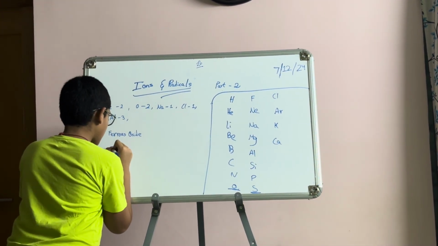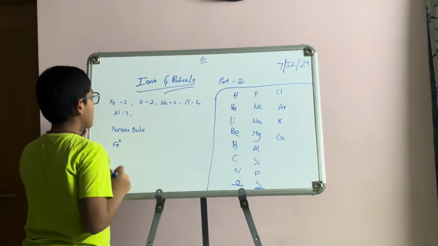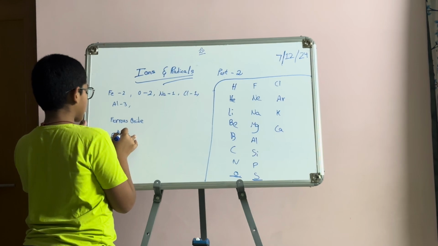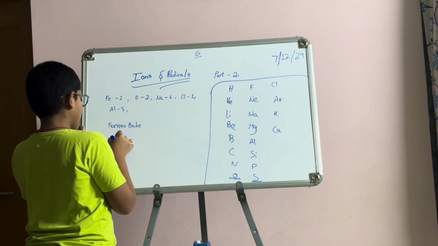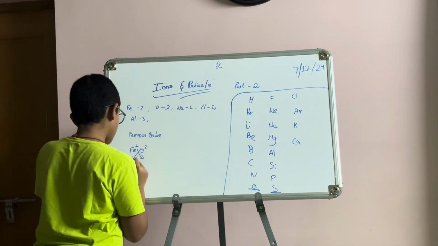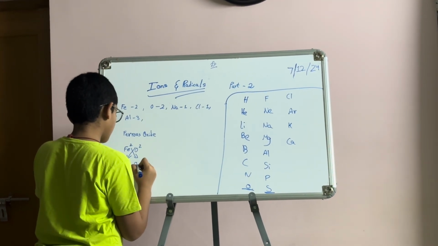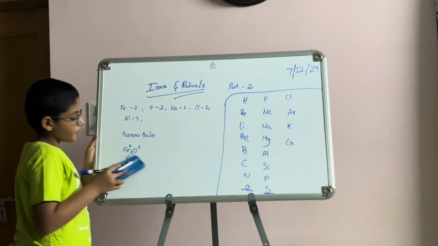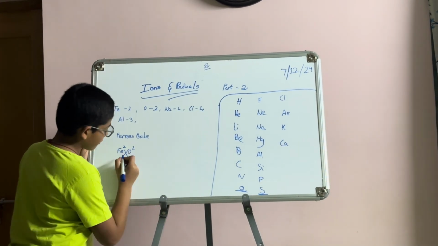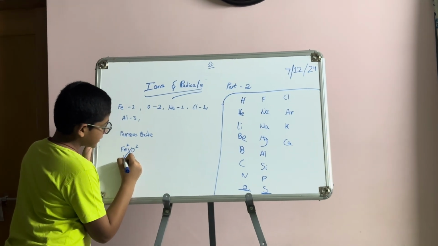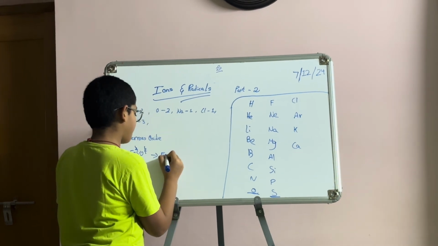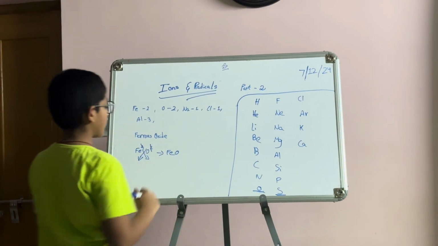Here we have iron valency 2 and oxygen valency 2. Crisscrossing gives Fe2O2, but when the valencies are equal, we just cancel them, and we get FeO, ferrous oxide.